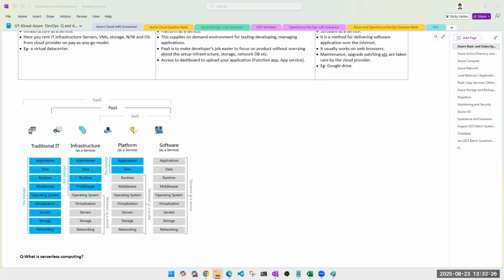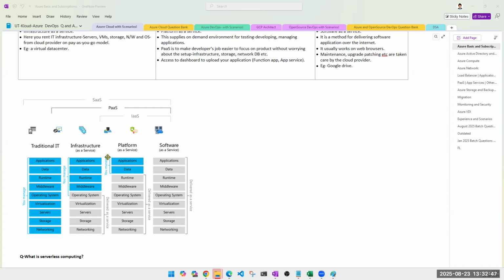However, when it comes to operating system, virtualization, servers, storage, and networking, who is responsible? The cloud provider is responsible, irrespective of the vendor, be it Azure, AWS, or GCP, anything. These concepts are same.